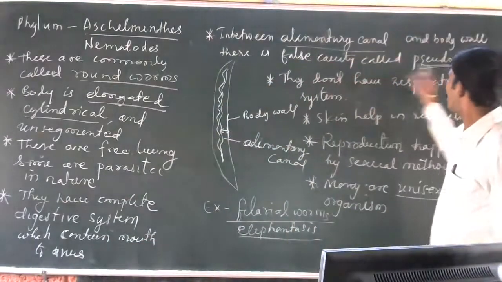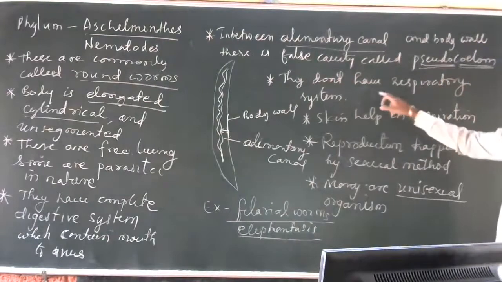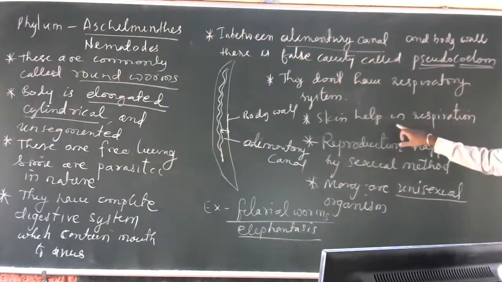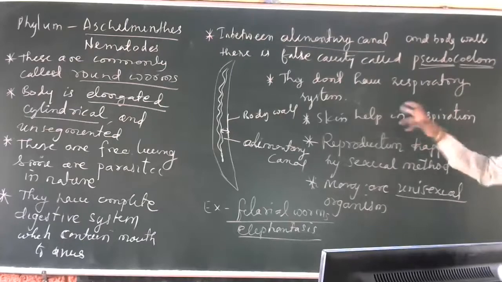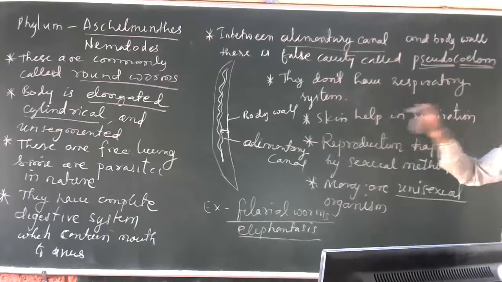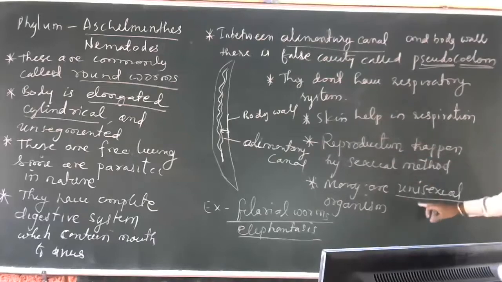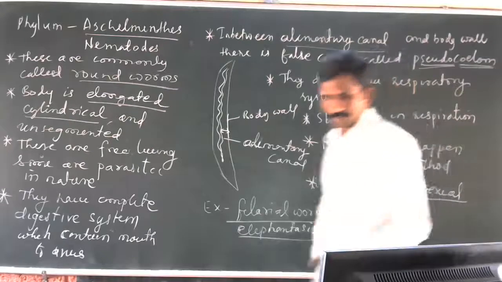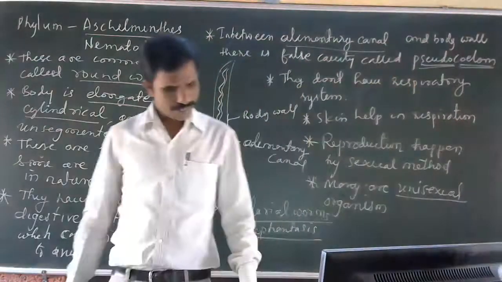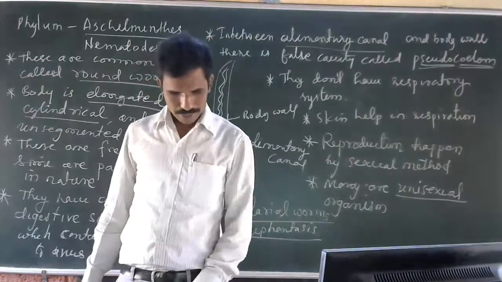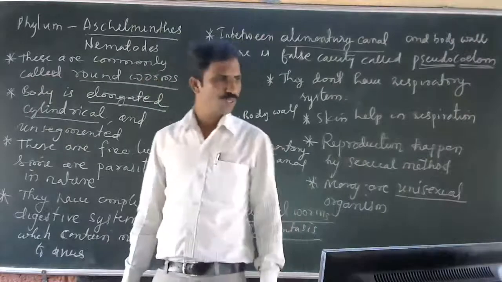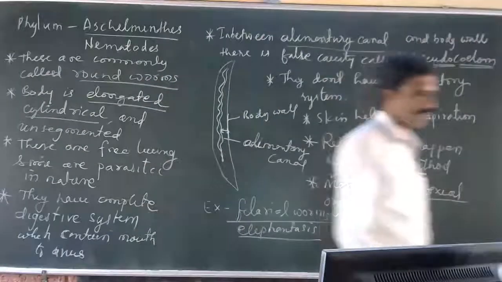They have a pseudocoelom. They do not have a respiratory system, and they respire through the skin. They absorb oxygen from the skin. They are unisexual animals, and reproduction happens by sexual methods. So this is about this group of animals. If you have any doubt, you can ask me.